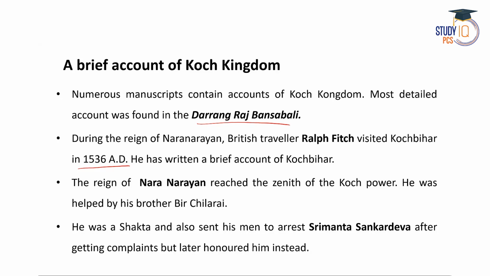Then the reign of Naranarayan actually reached the zenith of Koch power, and he was assisted by his brother Bir Sila Rai, or Chilarai. So Chilarai, or Sila Rai, was the same person, and Naranarayan and Malladev were the same person, right?